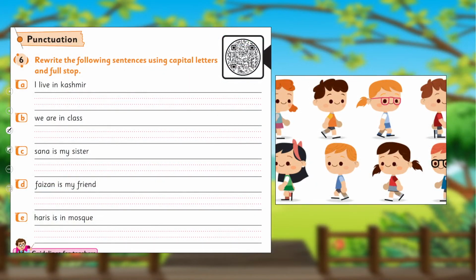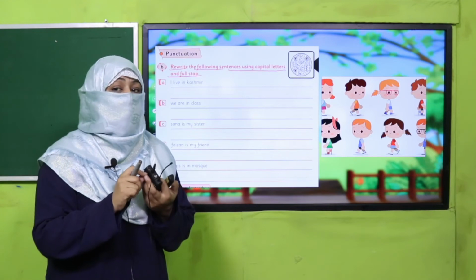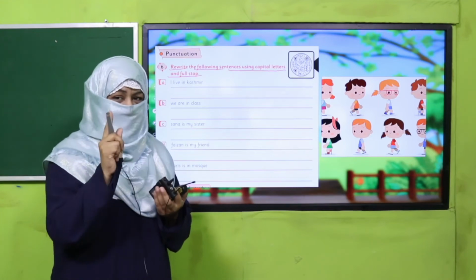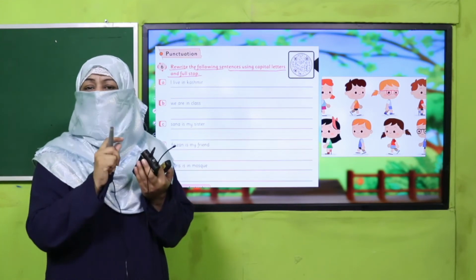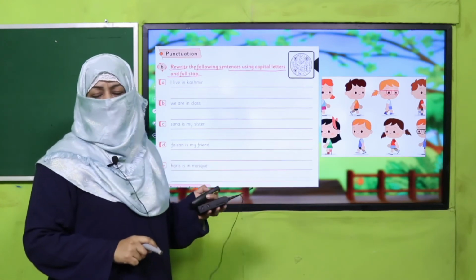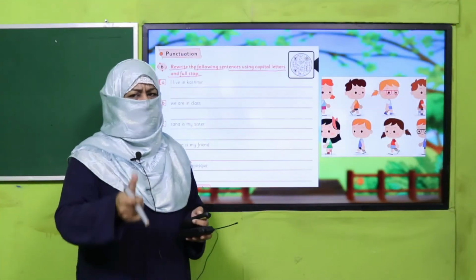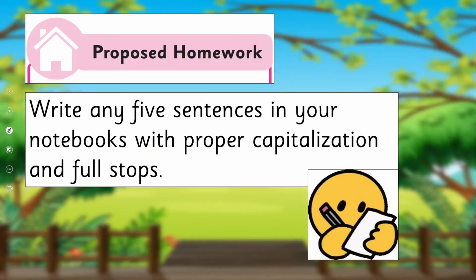Now let's practice this concept from your book. All of you look at this. Rewrite the following sentences using capital letters and full stop. Now we know the first letter of the first word of the sentence should be capital. The first letter of a particular name should be capital. And at the end of a sentence, what do we put? We place a full stop. So keeping all these things in your mind, you have to complete this task in your book. Pause the video, complete the task, and come back. Yes, my dear children, are you done with it? Good job, smart.